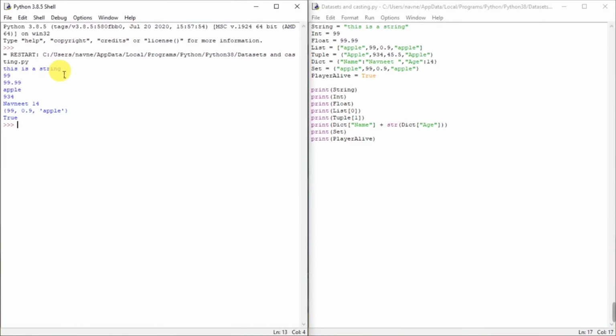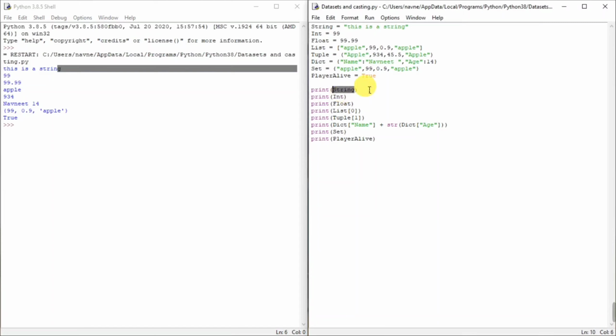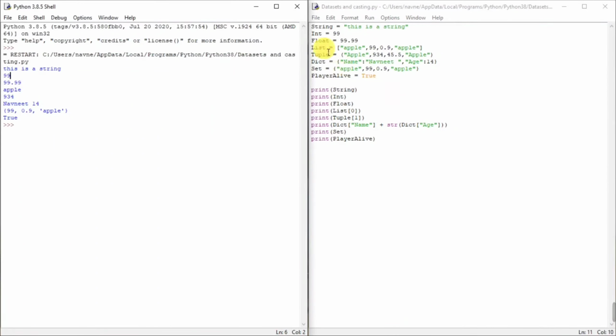Now you see the first item which is printed is a string, which is here string, and its value was this is a string. Second is 99, because the integer was 99, so is 99.99 because the float was 99.99. Now the third thing is list 0. So at index 0 the list had the item apple, so apple is printed out. The tuple at the index 1, which is 934, so 934 is printed out.